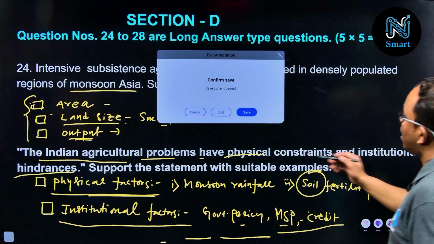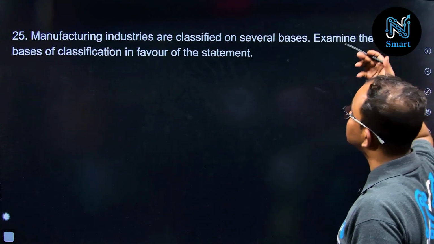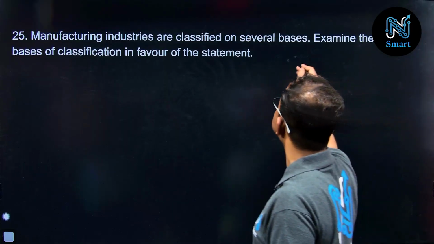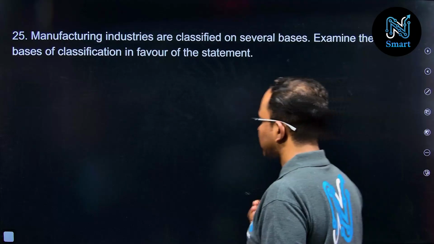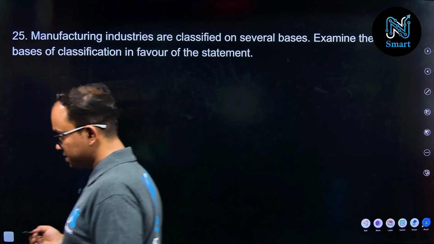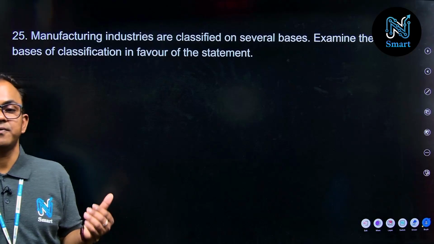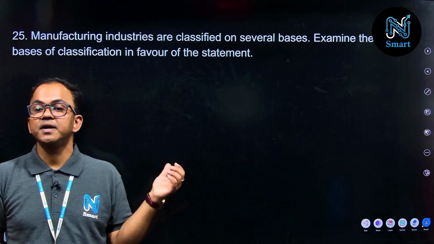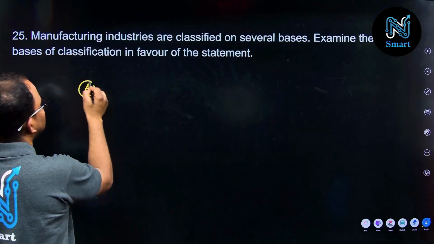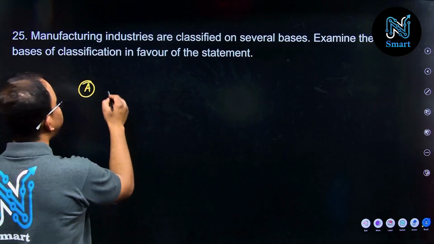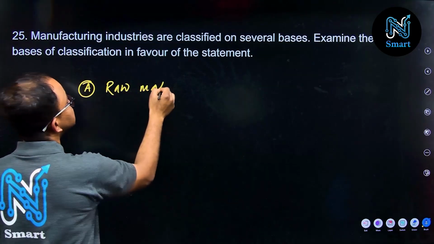Now the next question we will be discussing is this part: manufacturing industries are classified on several bases. Yes, industries are classified on the basis of different criteria. For example, let us start with this one: on the basis of raw material we can classify the industries.